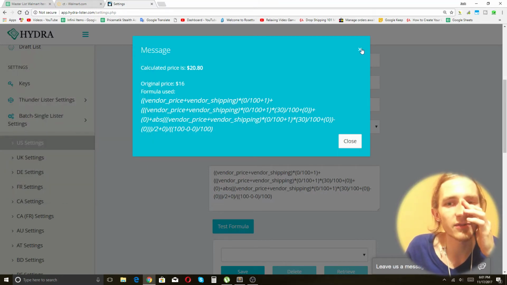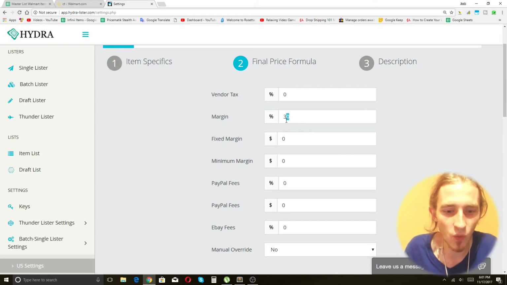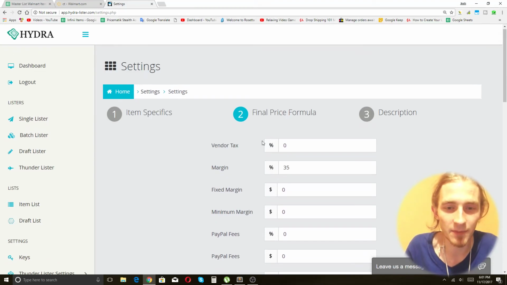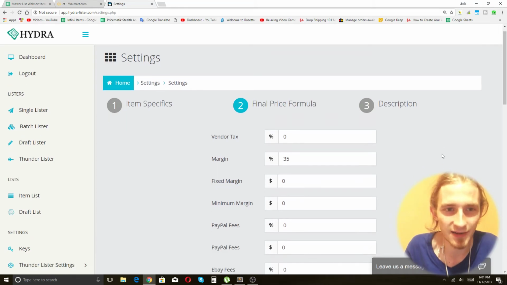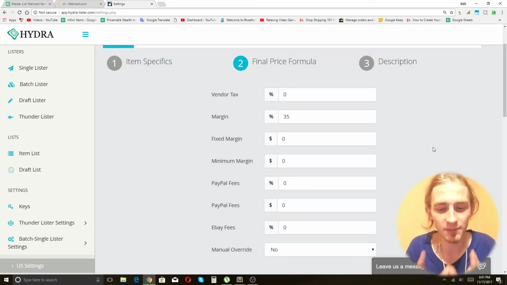So what we're going to do is we're actually going to increase this. Not by a whole lot, though. I don't want to use quite 1.4. What we're going to do instead is use 35%. So again, this means that on most of our sales, we're barely going to earn anything. And I'm not sure that I'm going to stick with this. I may up it, but for now, I want to produce as many multi-quantity sales as possible. So I'm going to post items cheaper to see if that will work.